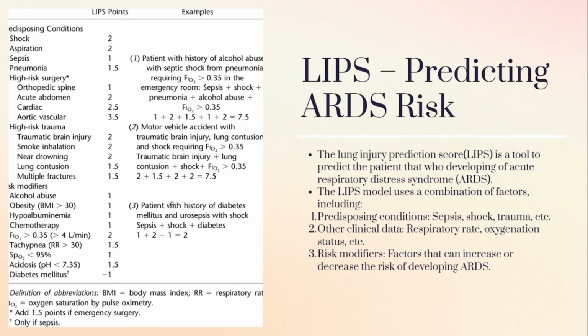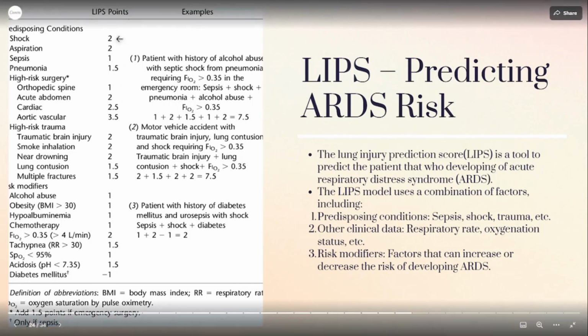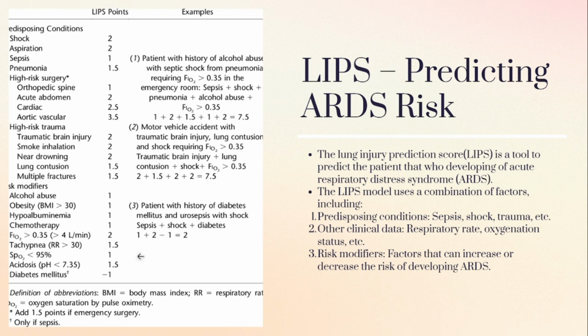Next, the third example: a patient with a history of diabetes mellitus and urosepsis with shock. Sepsis is there, shock is there, and diabetes mellitus is there. For sepsis the point is 1, shock the point is 2, and diabetes mellitus the point is -1. If you calculate this, the answer is 2. You tell me whether this patient has a higher or lower chance of ARDS. So this is the LIPS score.